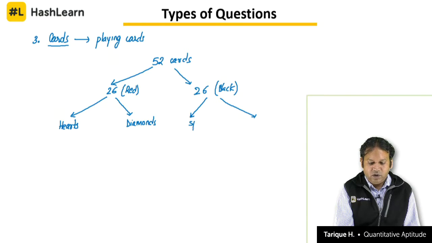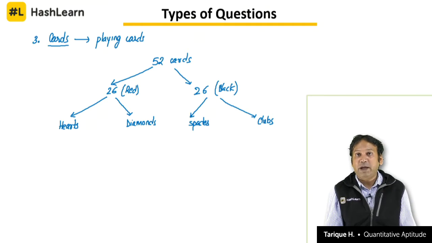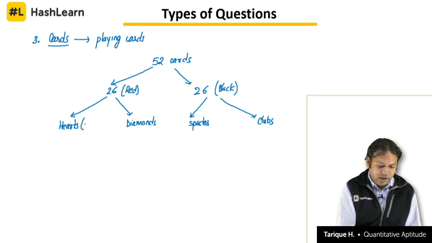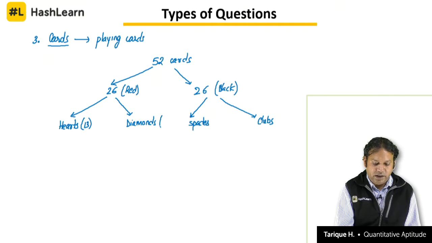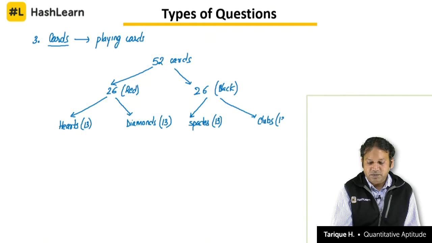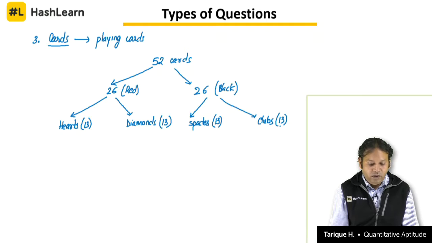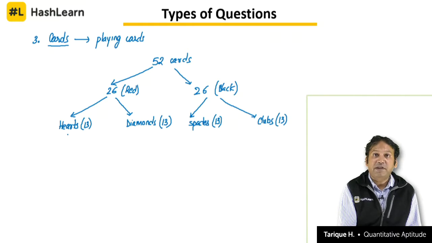The black cards are called spades and then we have clubs. These are the 4 types of cards. Each contains 13 hearts, 13 diamonds, 13 spades and 13 clubs. Now inside each of these types we have 13 cards.